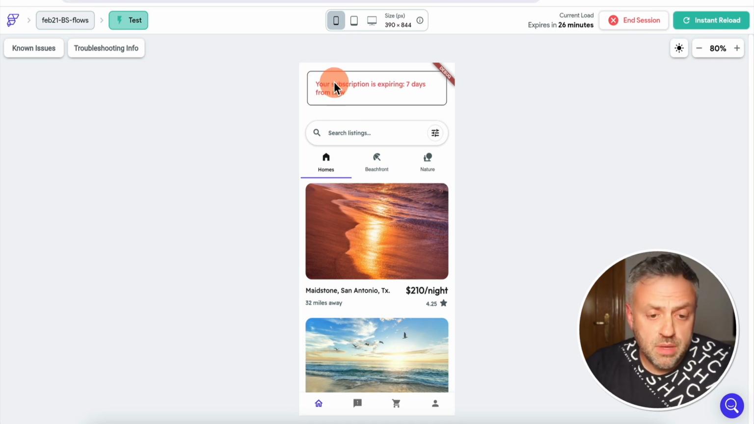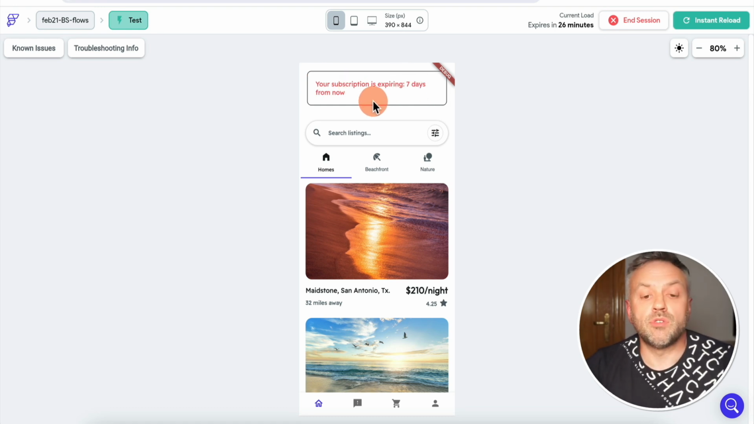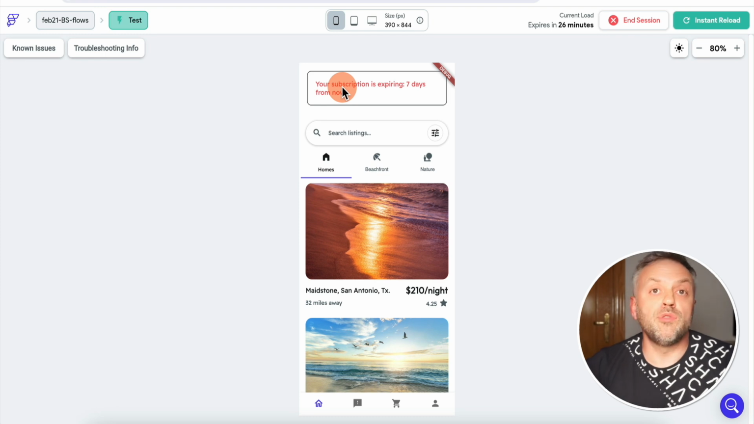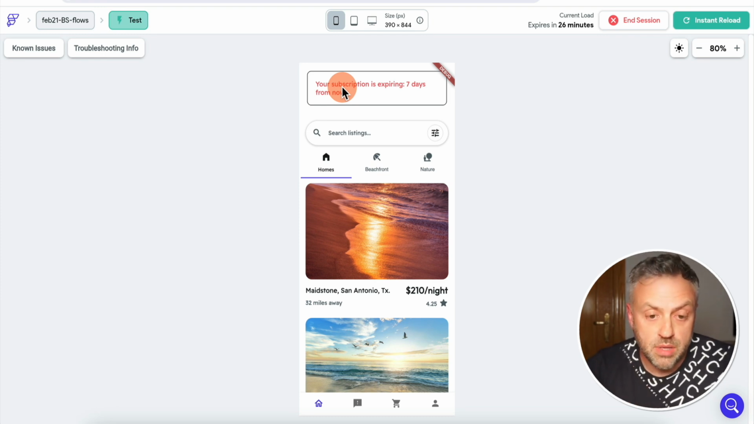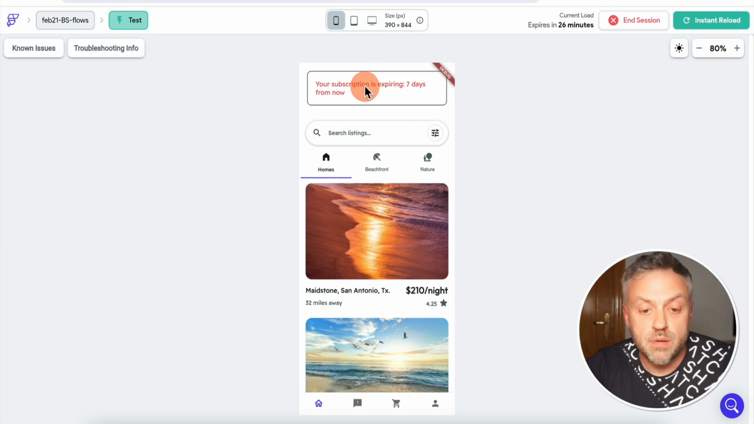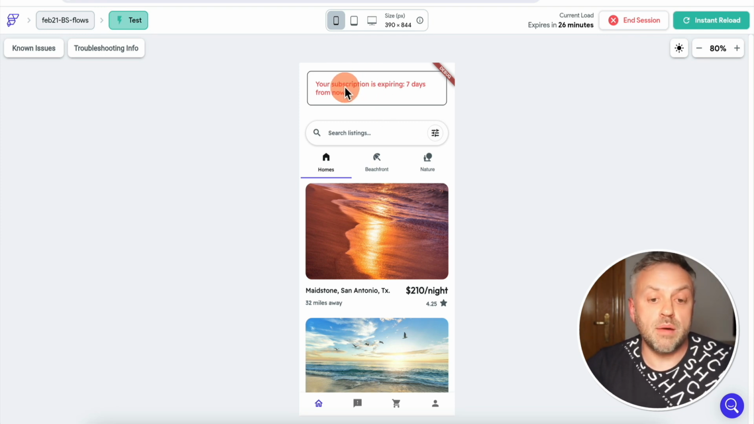But the most important thing that I want to draw your attention to is this thing right here. It says here, your subscription is expiring, and then it says 7 days from now. So we actually are telling the user that, hey, you are about to lose your benefits. Your membership is about to expire. And so we can obviously make this clickable and have the user click and renew their membership and make sure that they don't lose access to this app.